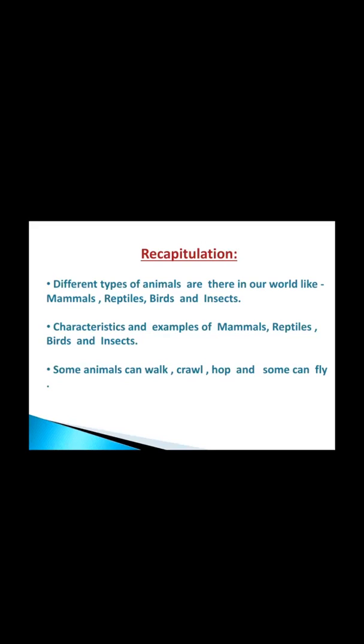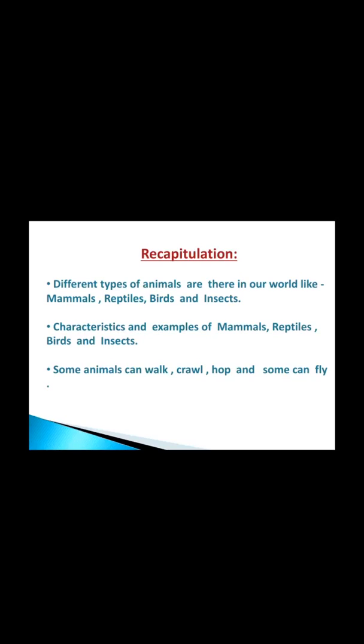As you all know, reptiles can crawl, they lay eggs, and their body is covered with dry scales. Some examples are snake, lizards, crocodiles, etc.